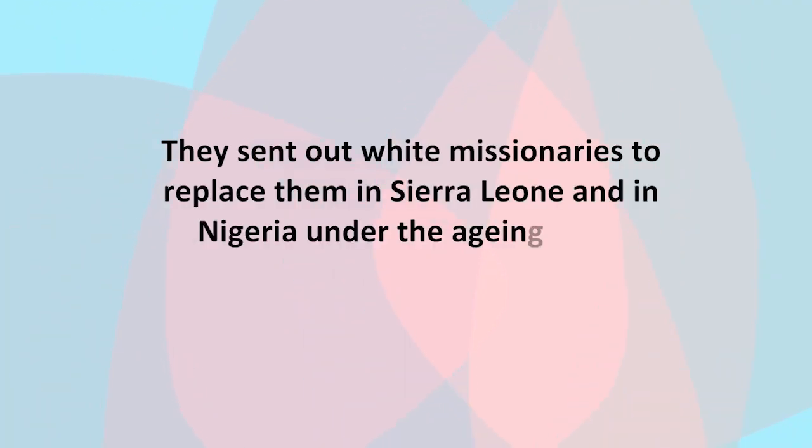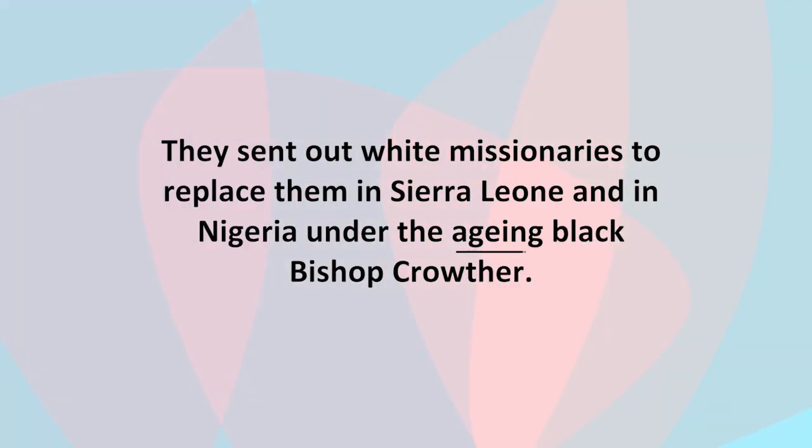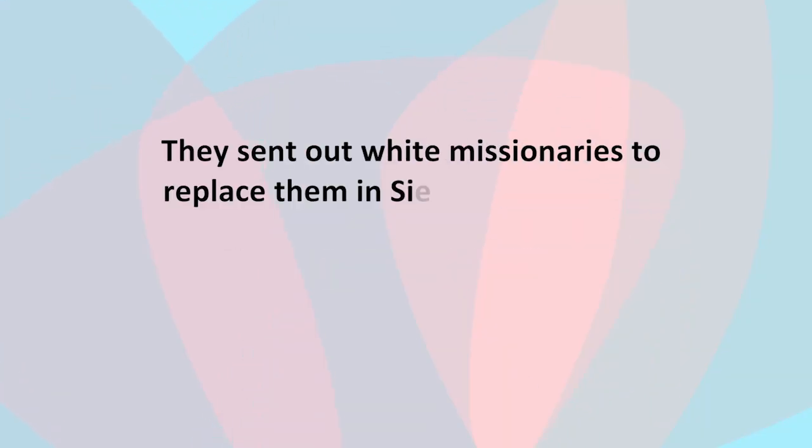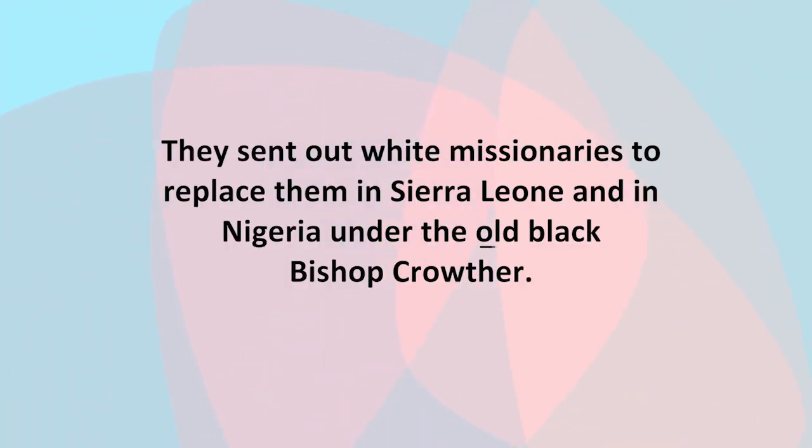The word that I will put in there in place of aging is old. Now listen to me if I put old in that sentence: They sent out white missionaries to replace them in Sierra Leone and in Nigeria under the old black Bishop Crowther. So I've used old to replace aging.